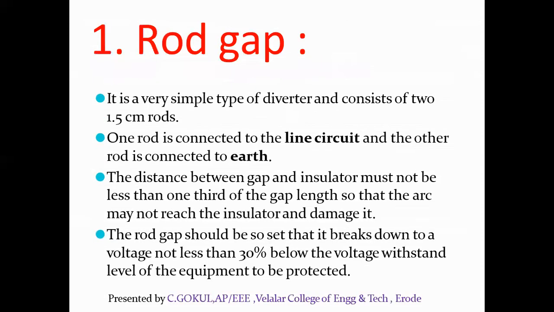We are seeing the first one, the rod gap type surge diverter. It is a very simple type of diverter and consists of two 1.5 centimeter rods. One rod is connected to the line circuit and the other rod is connected to earth. The distance between gap and insulator must not be less than one third of the gap length so that the arc may not reach the insulator and damage it. The rod gap should be so set that it breaks down at a voltage not less than 30% below the voltage withstand level of the equipment to be protected.